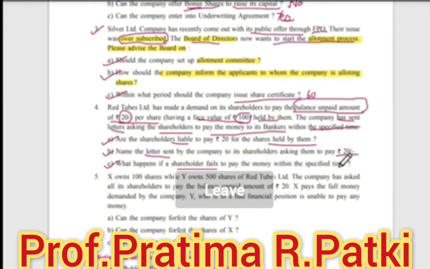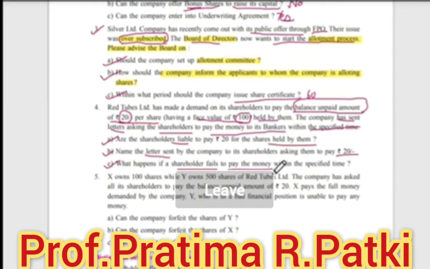So if the shares are not fully paid, the money is not paid by the shareholder, then the shares can be forfeited and his name can be removed from the register of members.